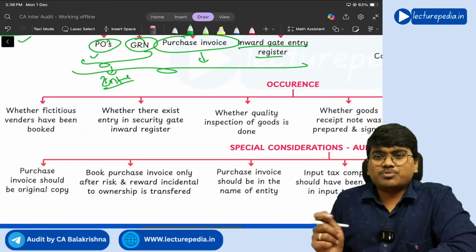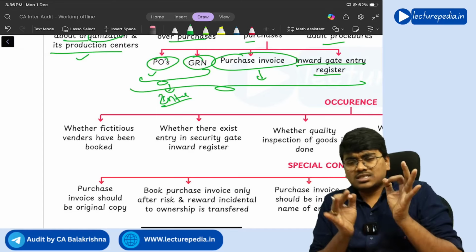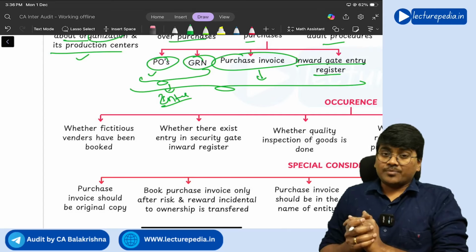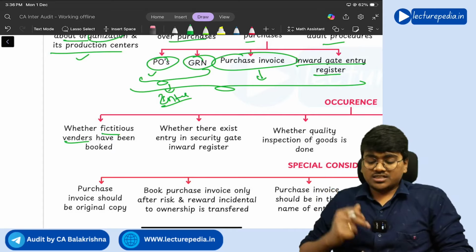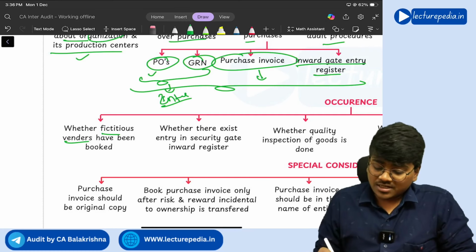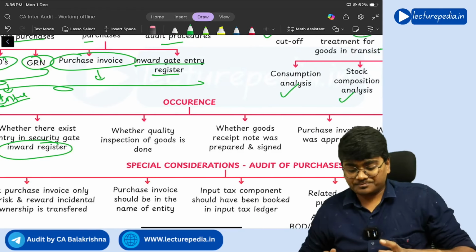Next, with respect to occurrence, you have to see whether in the books of accounts the entity has shown any fictitious vendors and made payment to those fictitious vendors. So you should see whether there are any fictitious vendors, and for every purchase there should be a relevant entry in the inward register. You should cross verify.